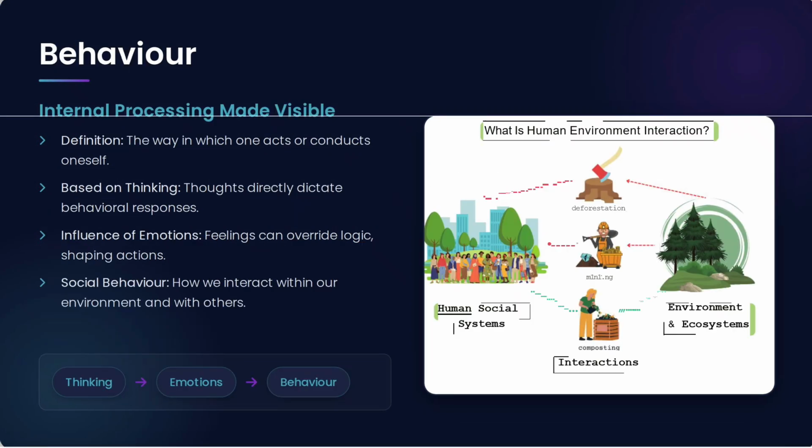Behavior, internal processing made visible. The definition of behavior is the way in which one acts or conducts oneself based on thinking; thoughts directly dictate behavioral responses. Influence of emotions: feelings can override logic, shaping actions. Social behavior: how we interact within our environment and with others.